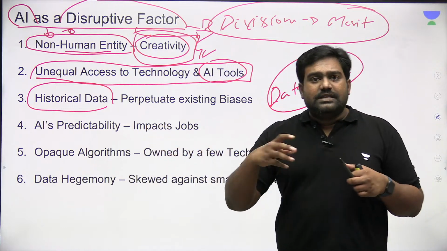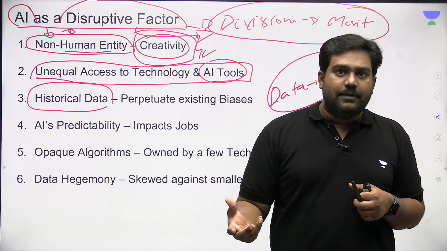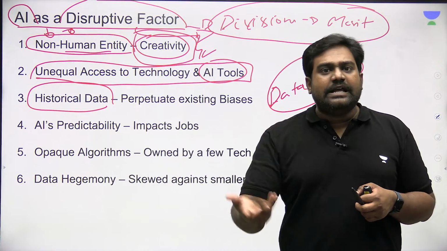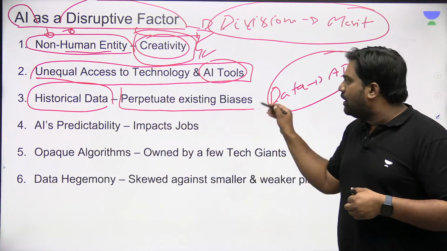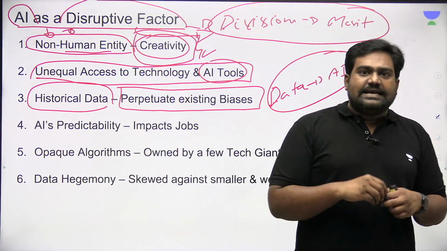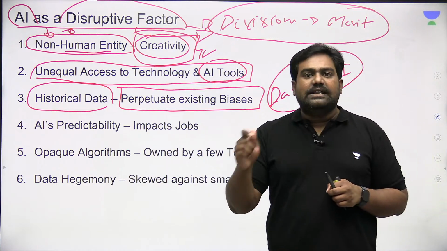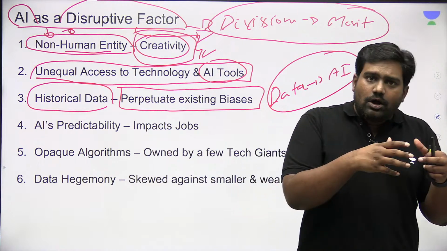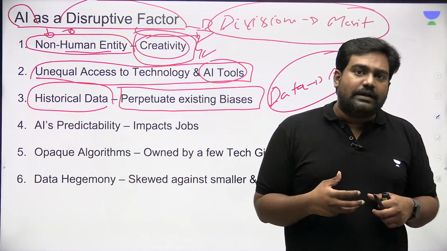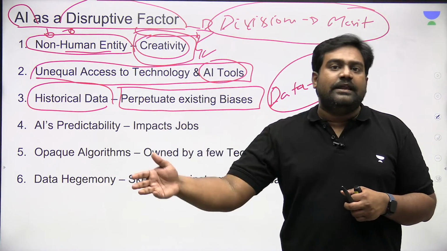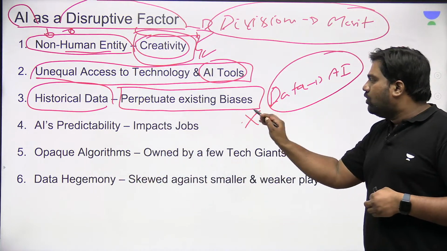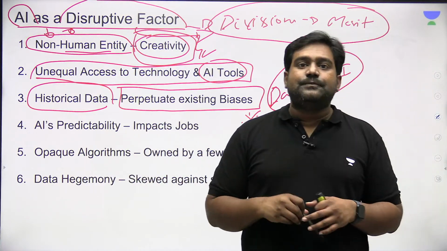The problem is this data is coming from the real world, and this data is already corrupted with existing inequalities. The existing biases against minority religions, minority races, minority ethnicities are already getting logged into our data, and if this data is training AI algorithms, it will only perpetuate the existing biases.